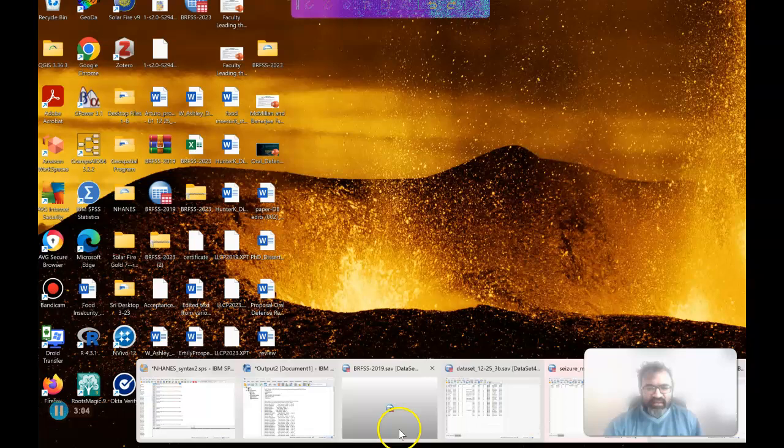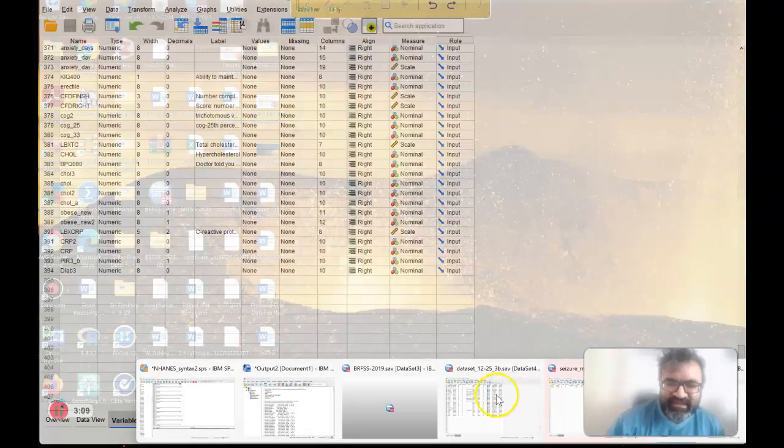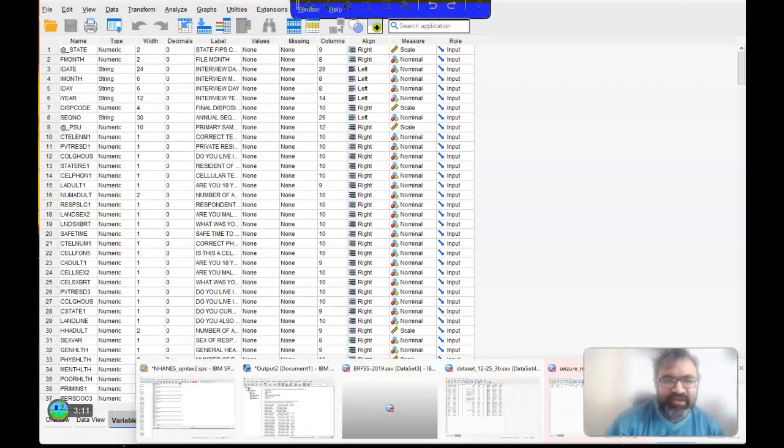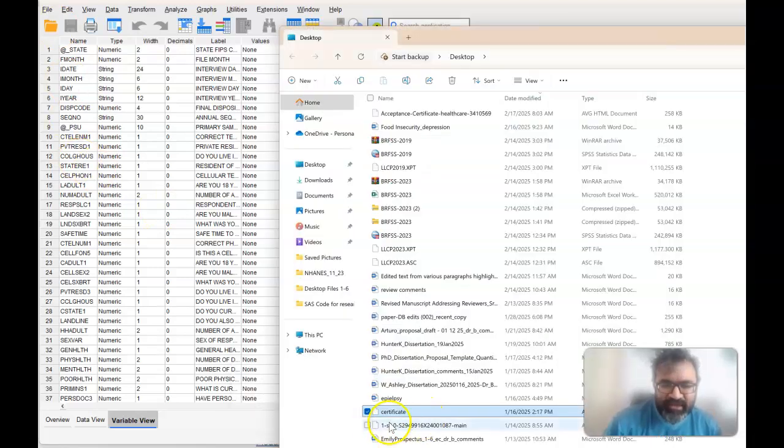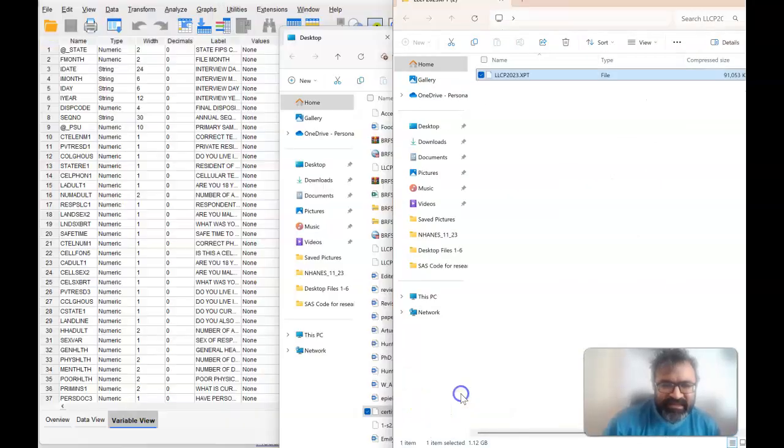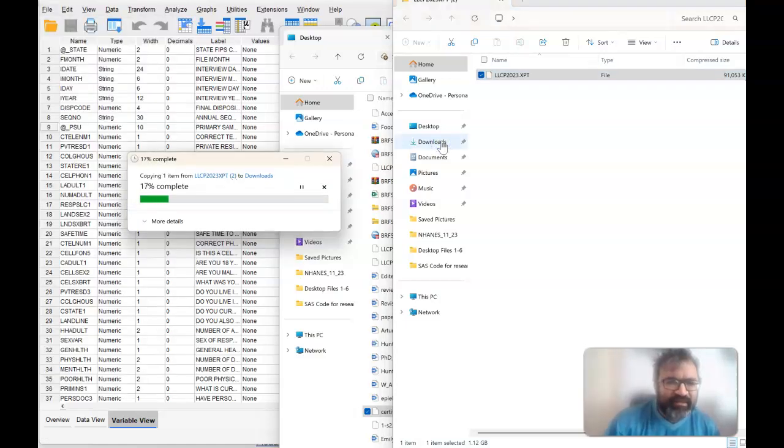So you have BRFSS 2023 here and BRFSS 2019. Something else that you can do instead is go into File and then Import. So there's multiple ways that you can open this, even if you have SPSS. This is a SAS transport file, as we indicated, and then what you want to do perhaps is copy the actual file, and then that can allow for an actual conversion.